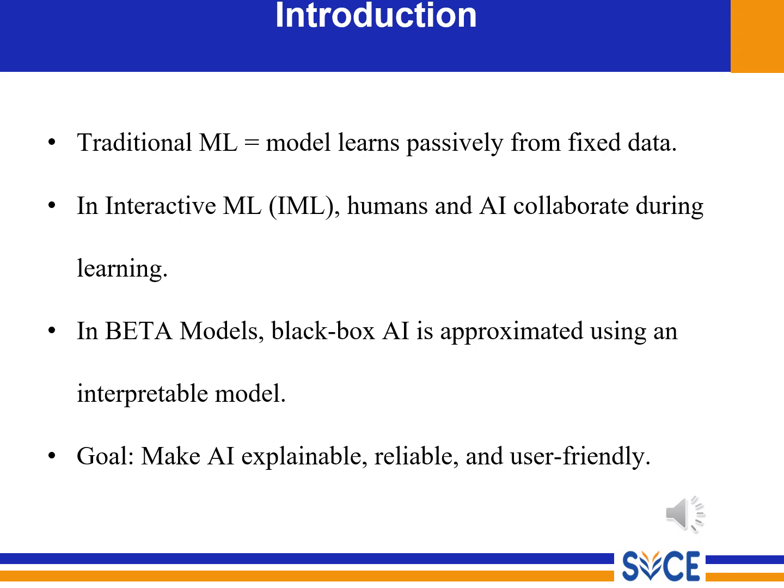So now comes interactive machine learning, IML. In IML, humans are involved during the learning. The model asks a question, users give feedback, and the learning becomes continuous and adaptive. So students, traditional ML is one-way learning. Interactive ML is two-way learning, because the model asks a question and users give feedback. This idea is called the human in the loop. Have you understood the basic difference? Good. Now we go deeper.